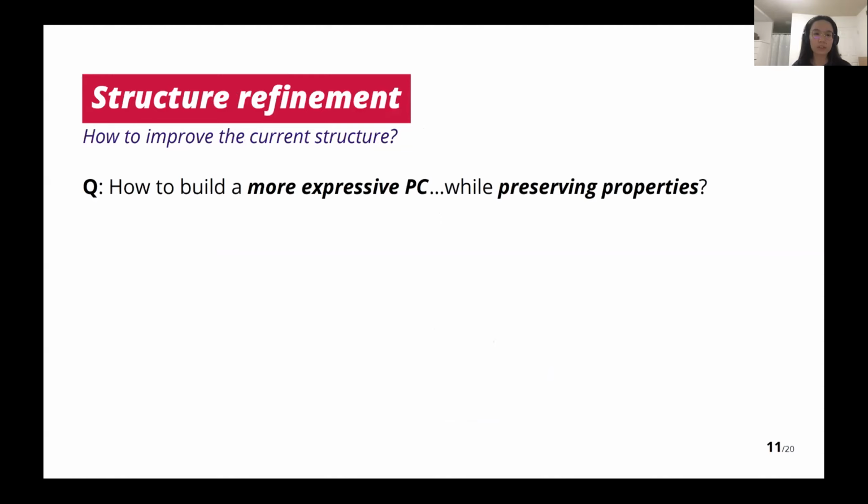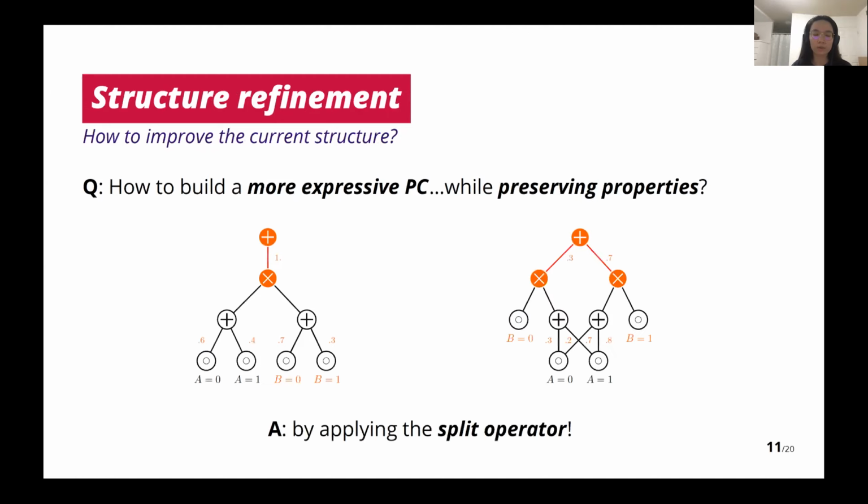After the initialization, how do we improve the current structures? We want a more complicated structure so it can encode a more expressive distribution, but at the same time we want to keep all the good properties. In our case, we still want structural decomposability. We can perform a simple split operation.